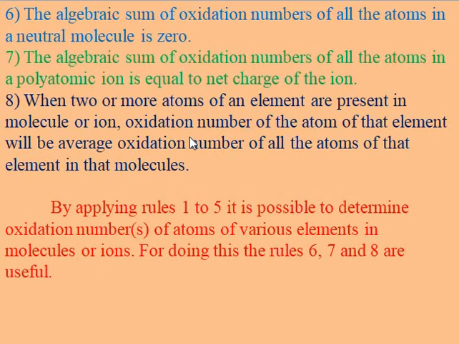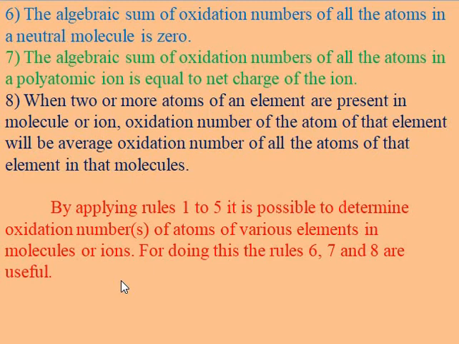Therefore, there are 8 rules used to determine or assign oxidation numbers. Out of these 8 rules, rules 1 to 5 make it possible to determine the oxidation numbers of atoms of various elements in molecules or ions. For doing this, rules 6, 7 and 8 are also useful. Means the 1st to 5th rules are used to determine the oxidation numbers of atoms of various elements in molecules or ions.